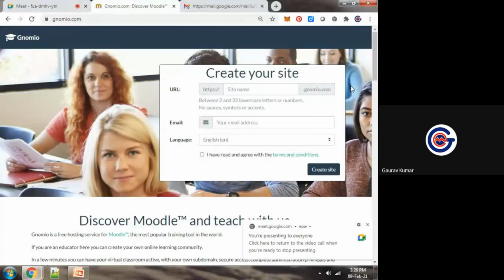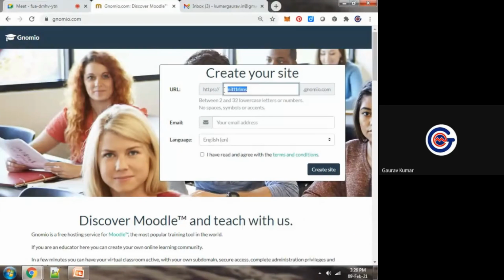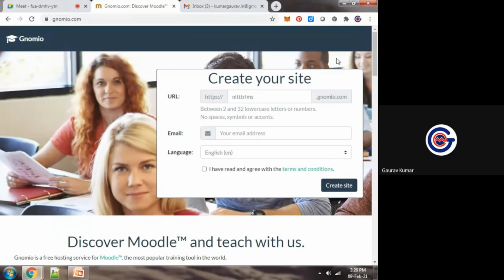So you can see we can create an account on this website. Okay. So suppose I want to create one account like NITTR LMS. It will check whether this name is available or not. If this account name is available, my website will be created with this URL, NITTRLMS.gnomio.com.